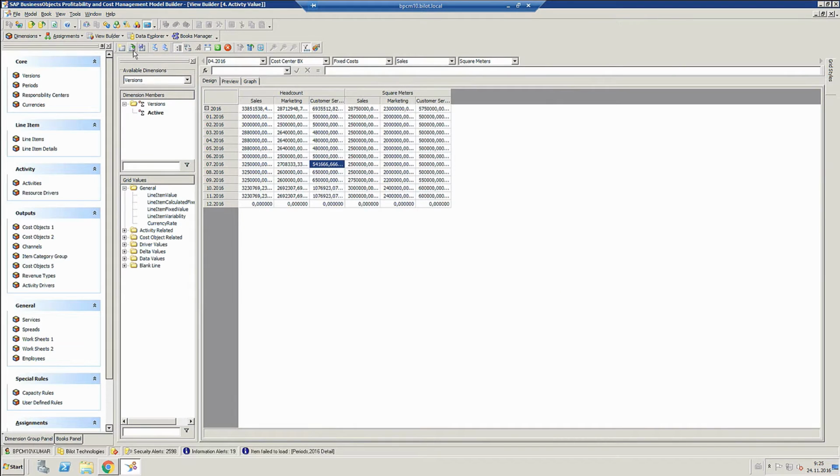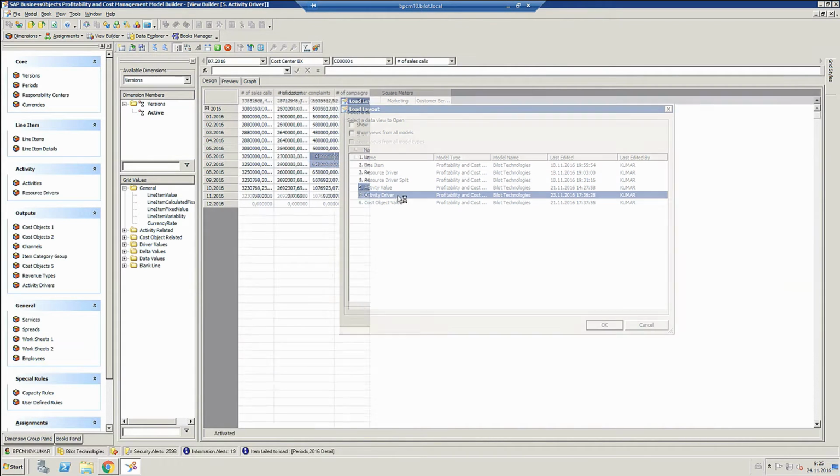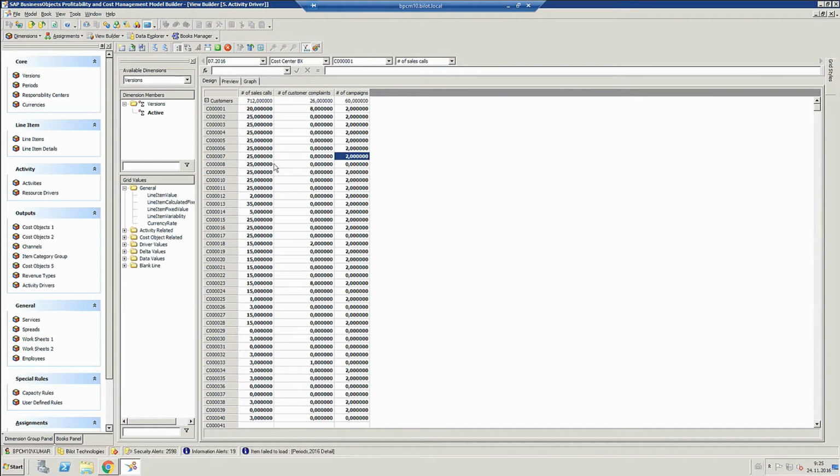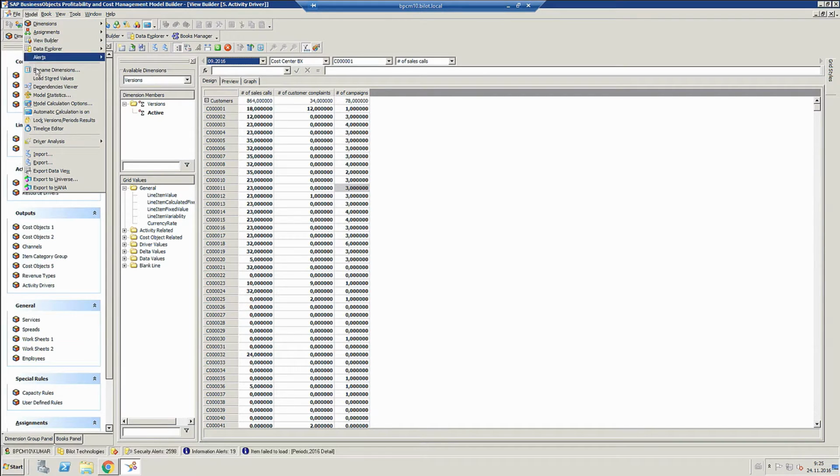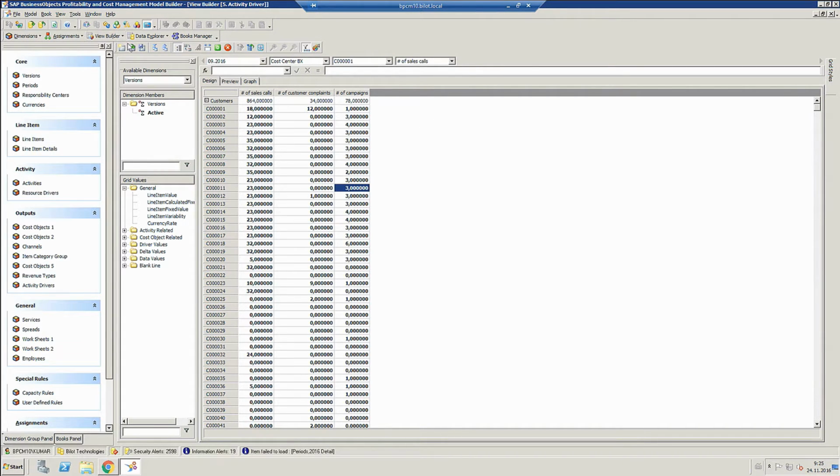These activity driver values need to also be entered, and they have been entered over here over many periods, and we can have a quick look at the figures. Okay, whatever. Now it's time to actually do our cost allocation. It's already calculating, so that's great. Our costs are already being calculated, and we can view our figures.